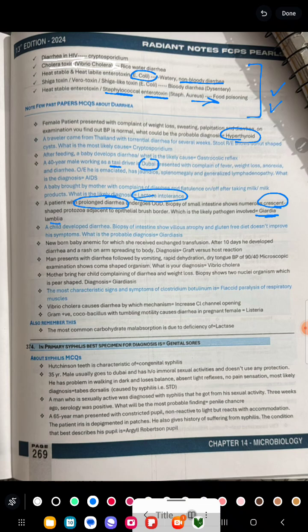A child developed diarrhea. Biopsy of intestine shows villus atrophy. Gluten-free diet does not improve his symptoms. What is the probable diagnosis? It is giardiasis. Clear?